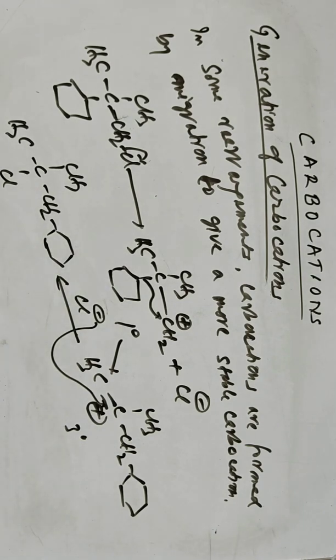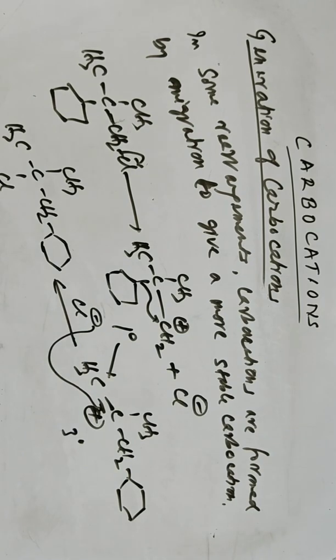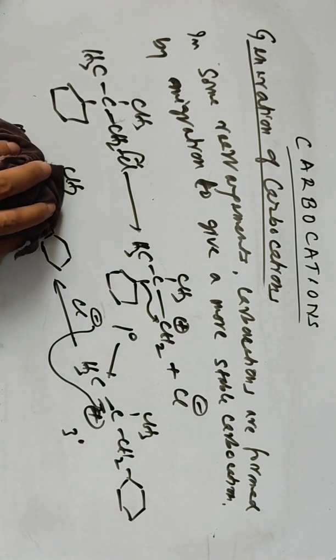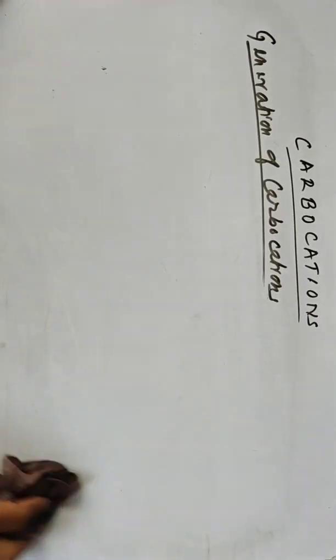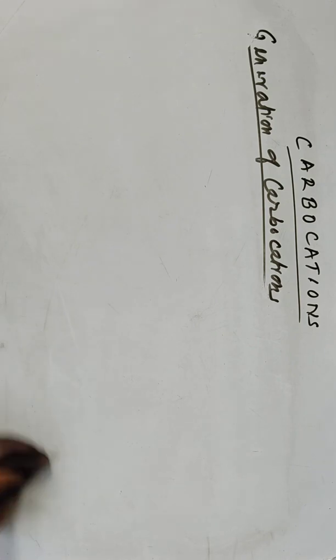Now let's have another, second method for generation of carbocations. The first one, hydrolytic fission, we have already discussed. All these are about hydrolytic fission. Now let's have the second method.